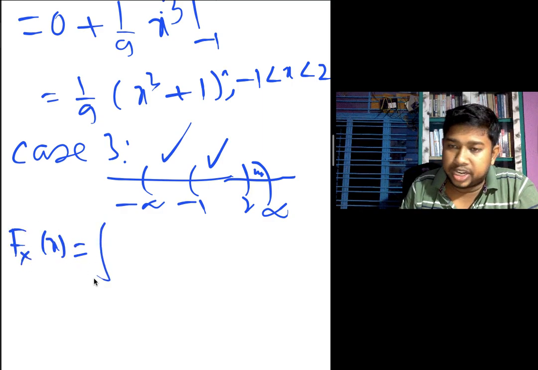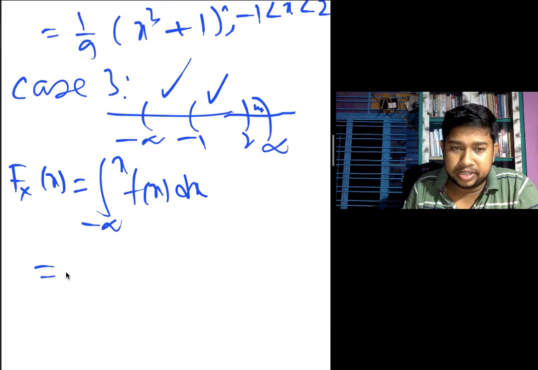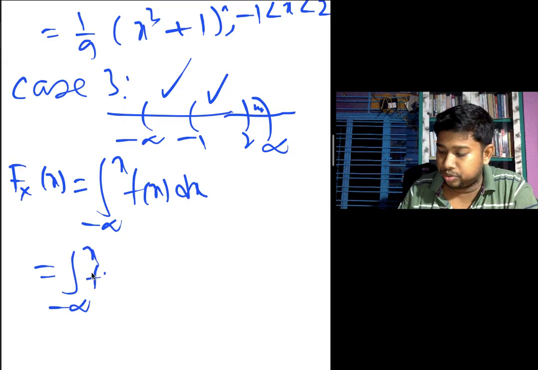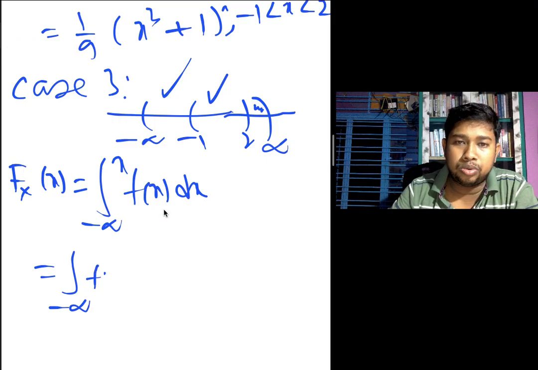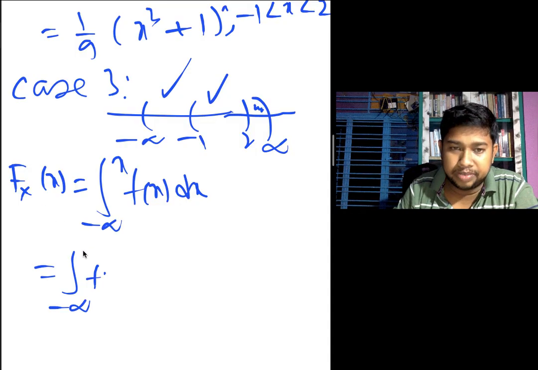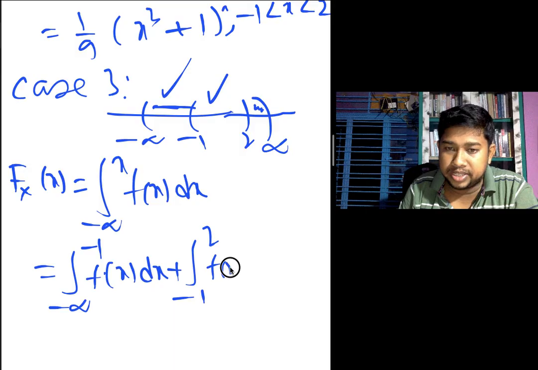to, starting the definition is the same, minus infinity to x f(x) dx, but next we write all the interval cases, minus infinity to x, minus infinity to minus 1. First start this interval f(x) dx plus minus 1 to 2 f(x) dx plus 2 to x f(x) dx.